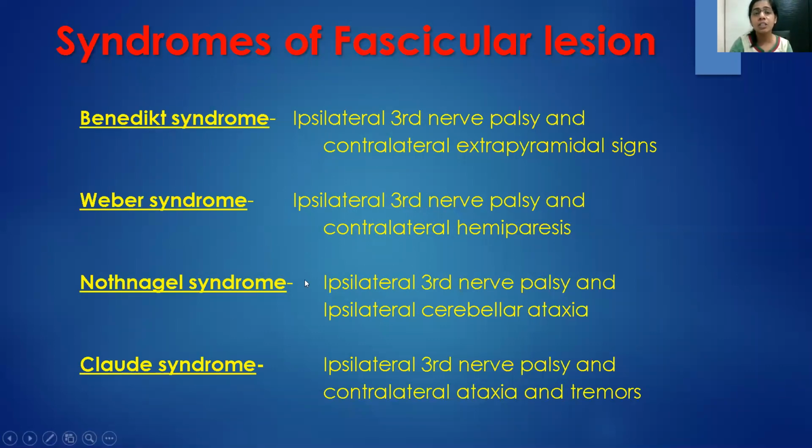We have Nothnagel syndrome, where there is ipsilateral third nerve palsy and ipsilateral cerebellar ataxia. Why ipsilateral cerebellar ataxia? Because cerebellar fibers are ipsilateral and the superior cerebellar peduncle is involved in this case. And then we have something called Claude syndrome, where we have ipsilateral third nerve palsy and contralateral ataxia with tremors.